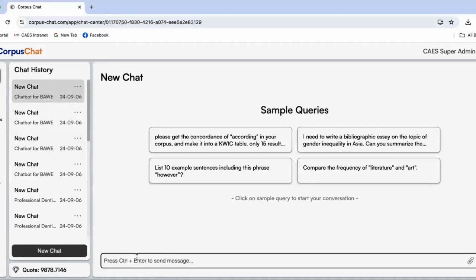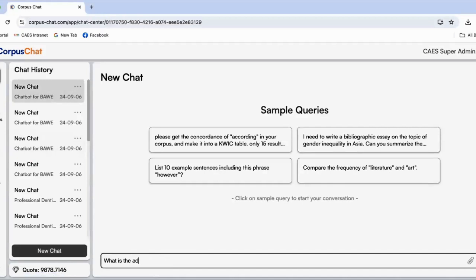Remember in the previous video that I introduced the concordance function, I had a question about using the word argue. You may want to know which words collocate immediately with the word argue, so you can type your question here. You can also ask, for example, what is the verb collocation?